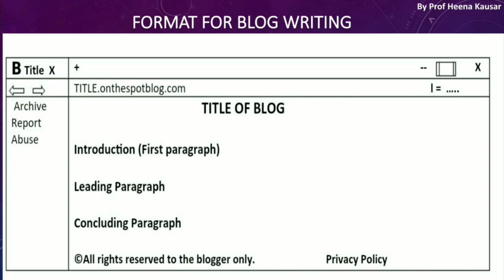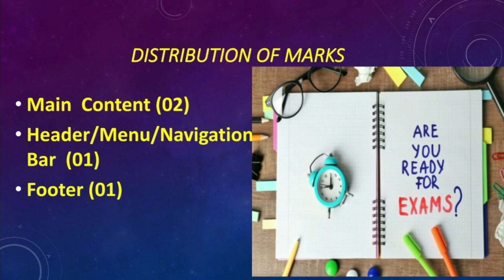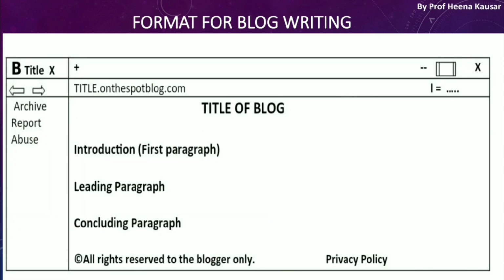So even if you don't know how to write the content area, you can get 2 marks easily by making header and footer. Because as we have already discussed in the distribution of marks, the main content has 2 marks and header and footer will give you 1 mark each. So a total of 2 marks you can get if you make this kind of interface in your examination. And remember this, on the left side you need to write archive, report abuse, and you need to make this kind of interface, header and footer.